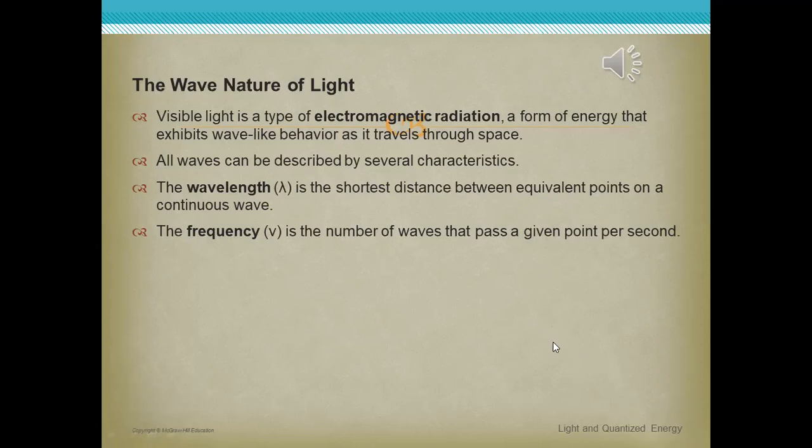Can you read it again? The meaning of frequency? The frequency is the number of waves that pass a given point per second. Thanks. Frequency is the number of waves that pass a given point per second.